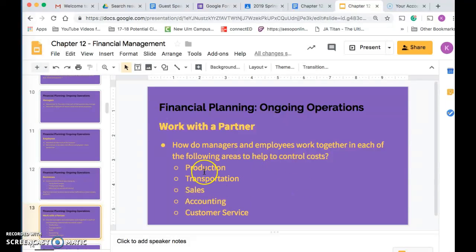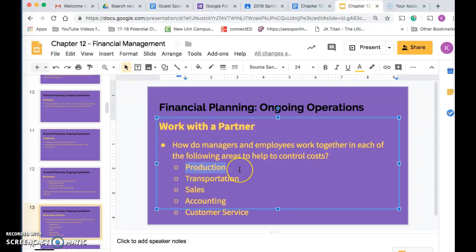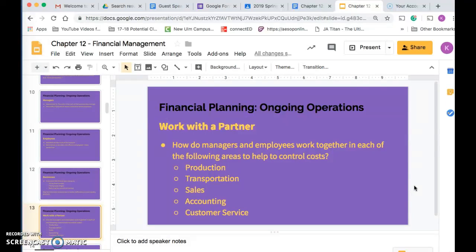So how do managers and employees work together in each of the following areas? You're going to talk about production specifically. How do managers and employees work together in production to help control those costs? Like I said, you may have to Google it. So take about 10 minutes now to complete that.